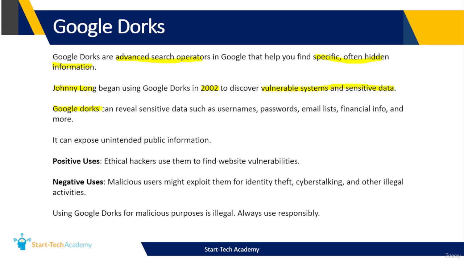What kind of information can we find? We can find people's usernames. That is dangerous. Even more dangerous, we can find people's passwords, their email lists, their financial information, and so much more. And you know what? This can expose people's private information, which is not supposed to go public.